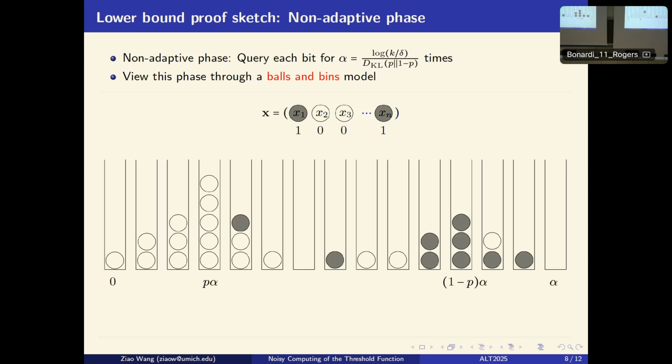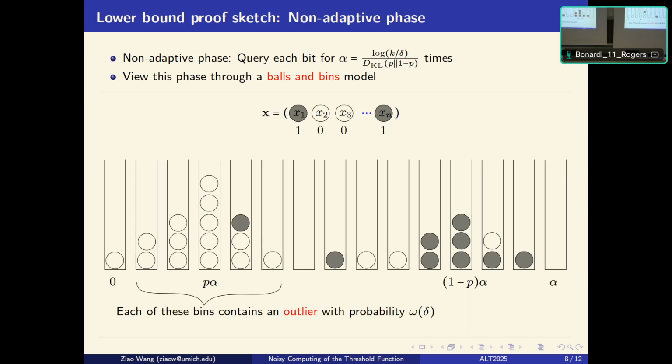So from here, we can see that the light balls are mostly concentrated around this region. This is because each query is run with probability p. So the index of each light ball is a Binomial with parameters alpha and p. So they mostly concentrate in this range here. And meanwhile, those heavy balls inside can be viewed as some outliers.